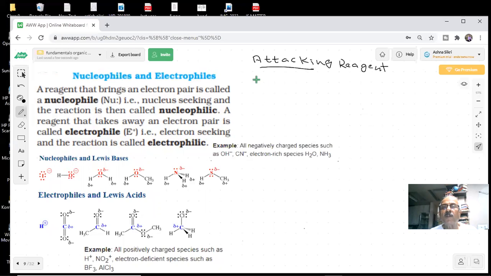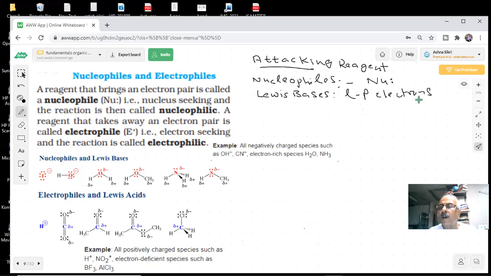So you have been told two types of reagents, students. Nucleophiles. Yes, sir. Nucleus loving. Tell me, which will be nucleus loving? Negative or Lewis bases. Okay? Yes, sir. So nucleophiles, you can say that they are Lewis bases. They have a lone pair of electrons which they can donate. Yes or no? Yes, sir.